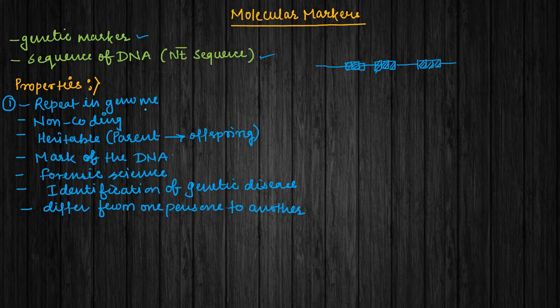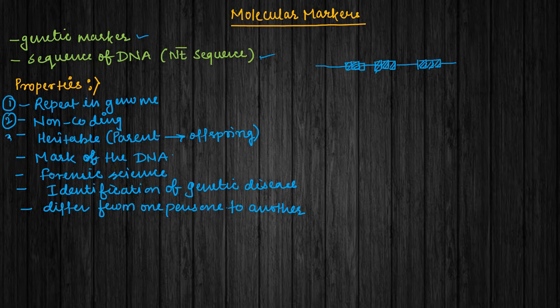Make sure they are found throughout the genome, and also in a repeated manner. The second most important fact is they are mainly non-coding sequences. They do not code anything, so you can consider that they are present silently in our genome. That means they do not code for any protein; these sequences are not converted into mRNA, not even into protein.